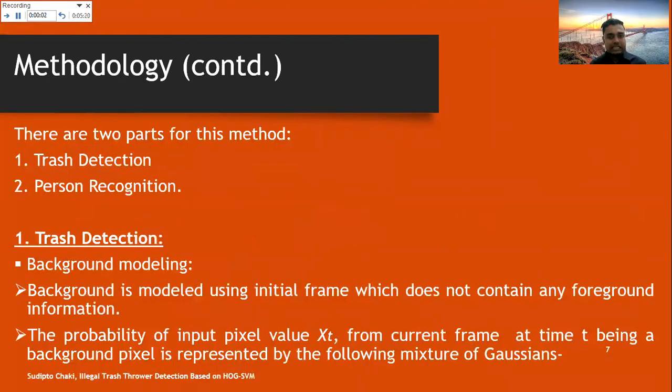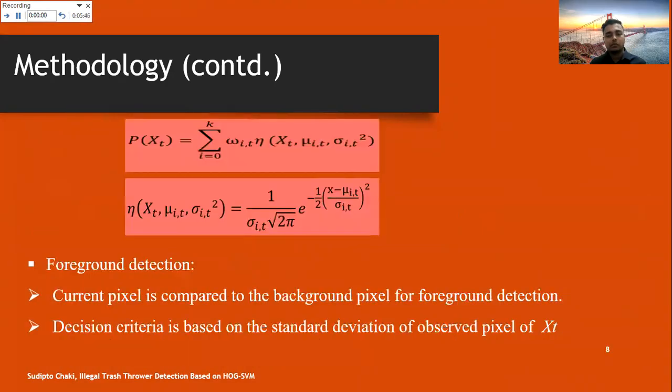So our work is separated into two parts. The first part is trash detection. The second part is person detection. For the trash detection part, we need to have background modeling. Background modeling is very necessary for identifying the foreground information, because the initial frame does not consist of any foreground information. For that background modeling part, we have considered the probability density function, which is denoted as P(x_t) in mathematical format. Then we have performed foreground detection for the moving objects from the video frame.